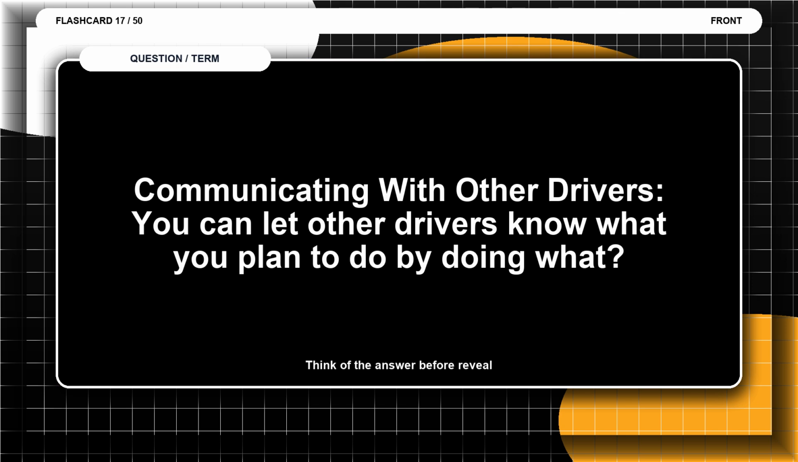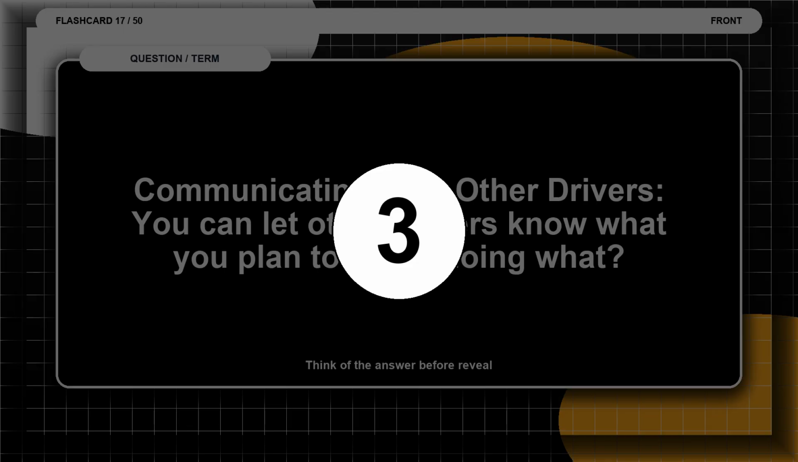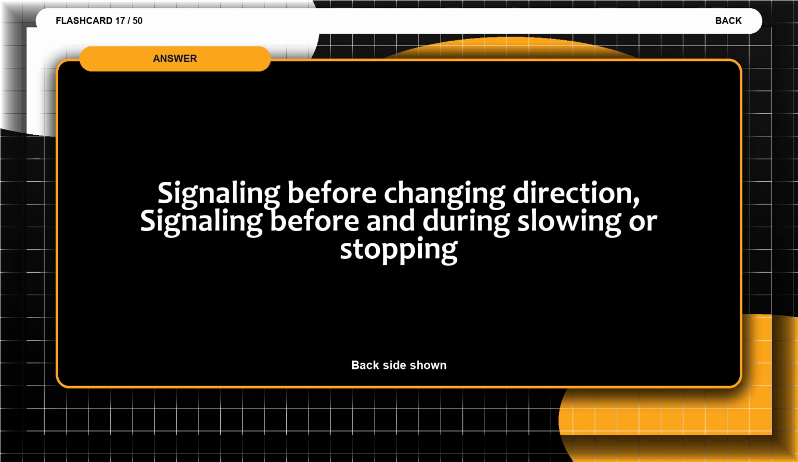Flashcard 17. Communicating with other drivers. You can let other drivers know what you plan to do by doing what? Think of the answer before the reveal. The answer is signaling before changing direction, and signaling before and during slowing or stopping.